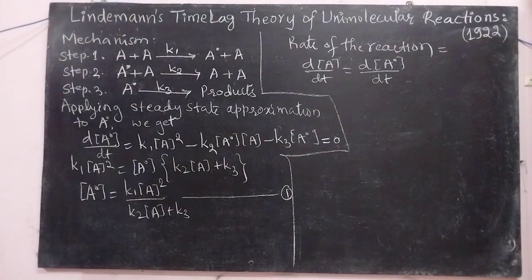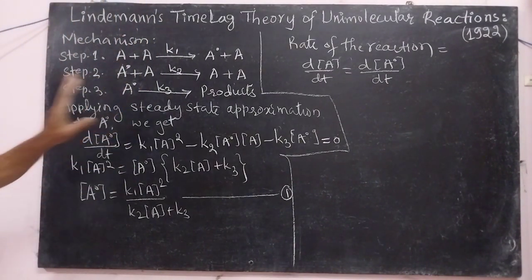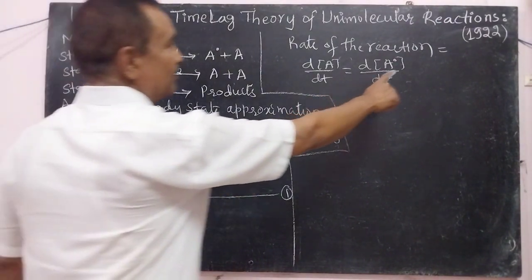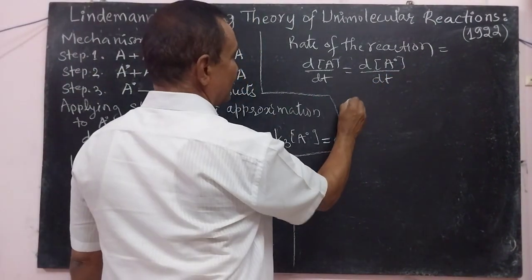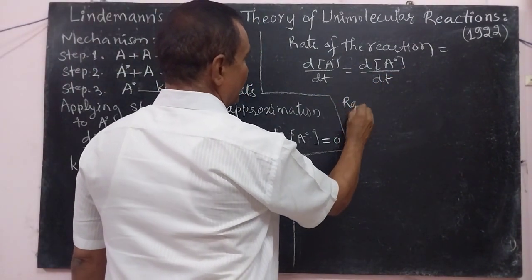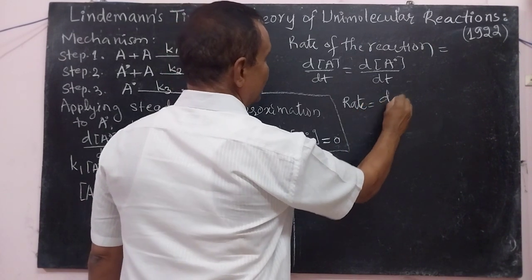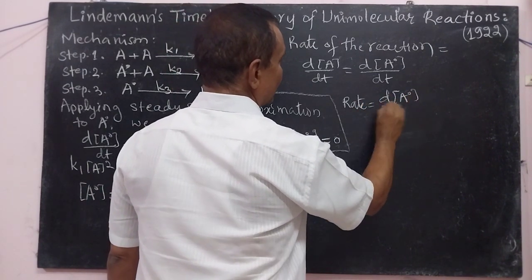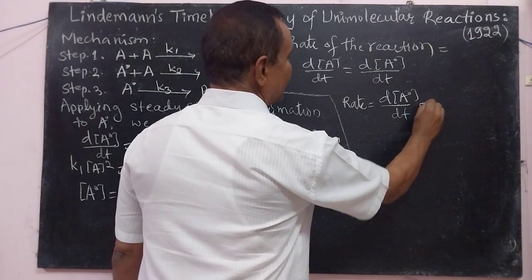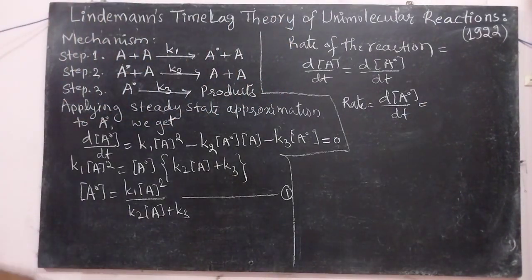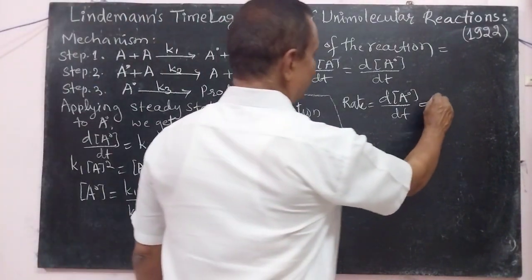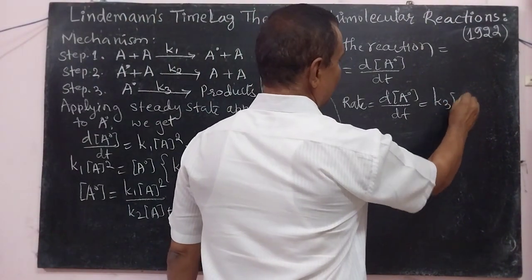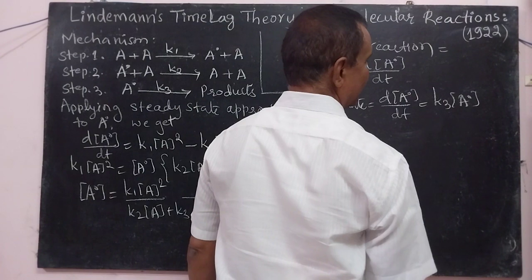Thus the rate of reaction can be expressed by any of these, and this is more convenient, that is rate equal to dA star divided by dt. This is by step 3 equation, that is K3 into concentration of A star.